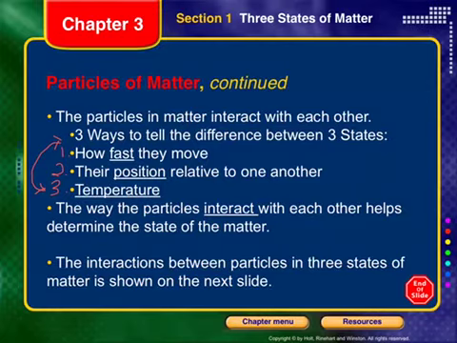So the way these particles interact with each other also helps you determine the state of matter. So are they bouncing off one another? Are they lying right next to one another? Do they have almost like a bond together? Are they flowing past each other? So this interaction is key to note as well. Okay. So let's look at what these interactions kind of look like on the next slide.